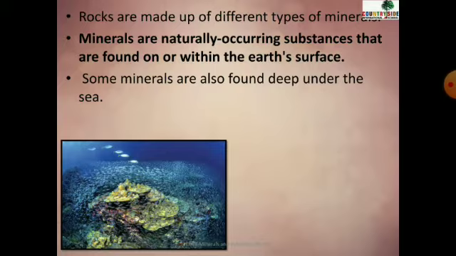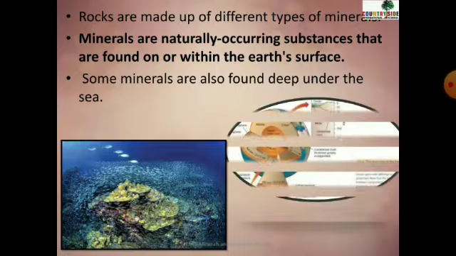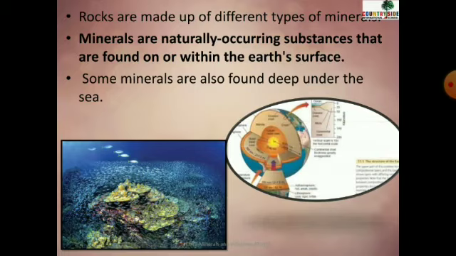Can you see in this image? There are many minerals which are found deep under the sea, like pearl, moti. Pearl is found deep under the sea. So we have seen that minerals are naturally occurring substances. They are found in different types of rocks, and can be obtained from deep under the sea, from underground, under the surface of the earth, or above the surface of the earth, right? So this is about minerals.